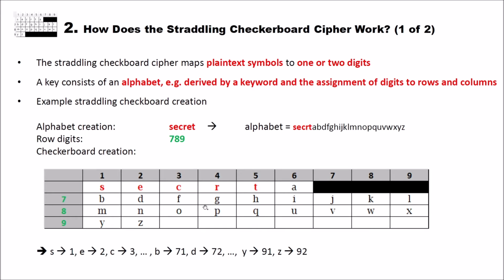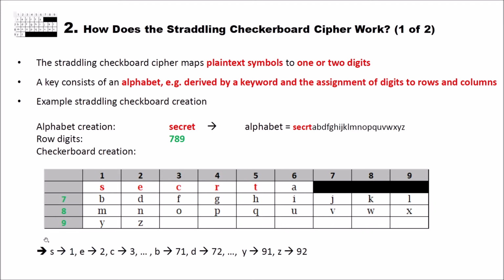And now we see how we could, for instance, encrypt. The S here, you encrypt by a 1, the E by a 2, and so on. And then the B is interesting because the B is 7 and 1. Because for the B, we have at the beginning a digit, so we first write the digit at the beginning here, at the column, and then the row, and then the column digit. So we have 7 and 1. For D, we have 7 and 2. For F, we have 7 and 3. And now you see the interesting part of the Straddling Checkerboard Cipher.